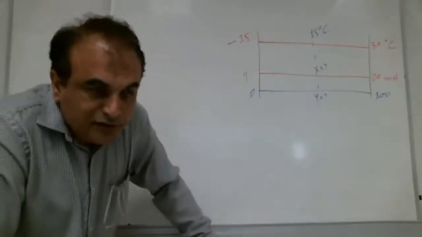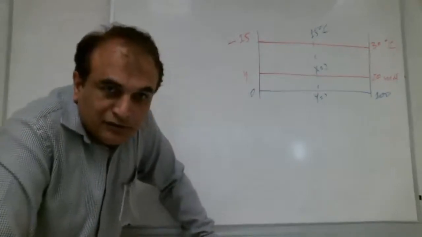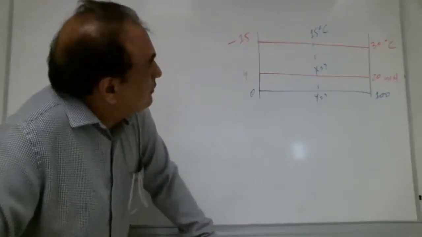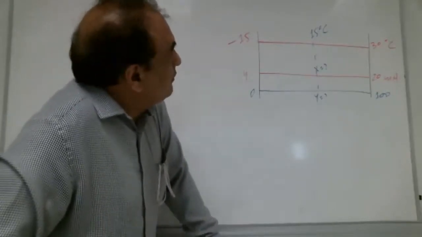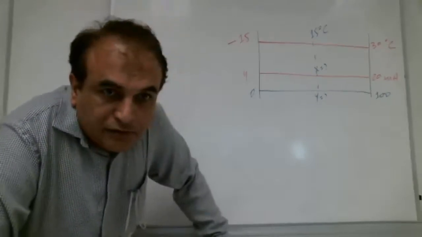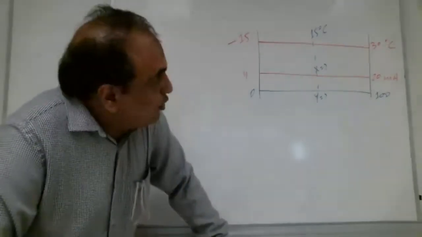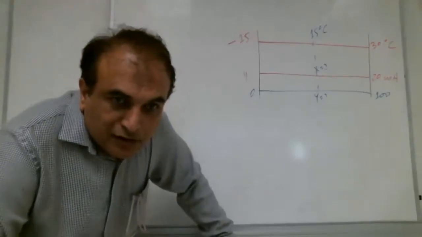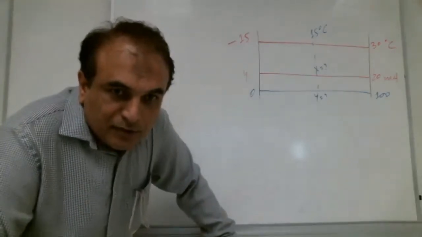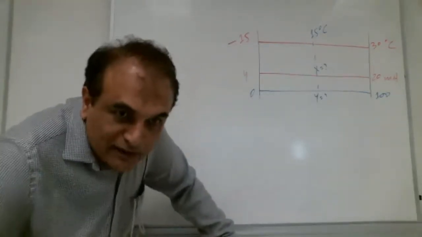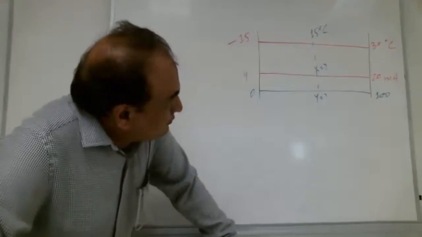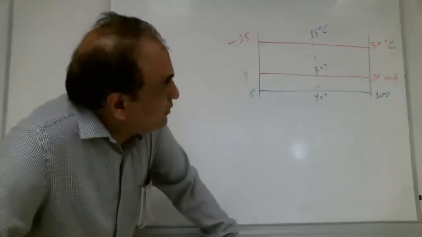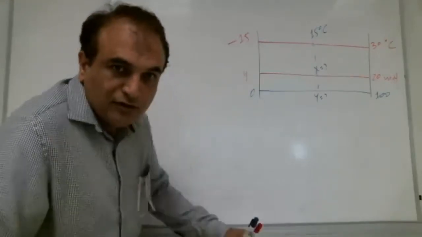X minus 4, 20 minus 4, then 15 minus 15 over 30 minus 15. That's good. Your procedure is correct. Y minus 0 over 100 minus 0, 15 minus 15 over 30 minus 15. So your procedure is correct.